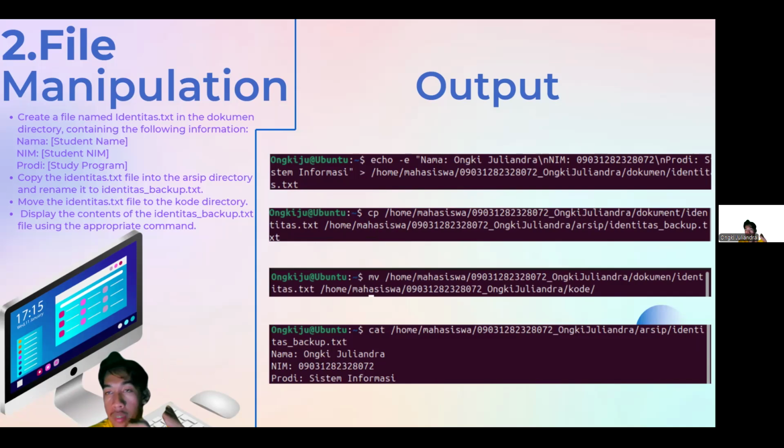Okay, after that, we are going to display the contents of identitas_backup.txt. As you can see, I'm using the cat command: /home/mahasiswa/name_nama/arsip/identitas_backup.txt. And then after that, we have displayed the contents of identitas_backup.txt in the arsip directory.